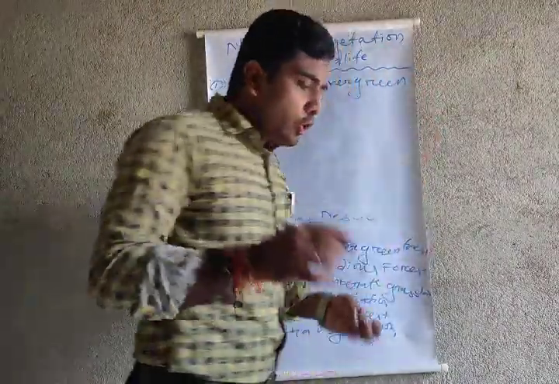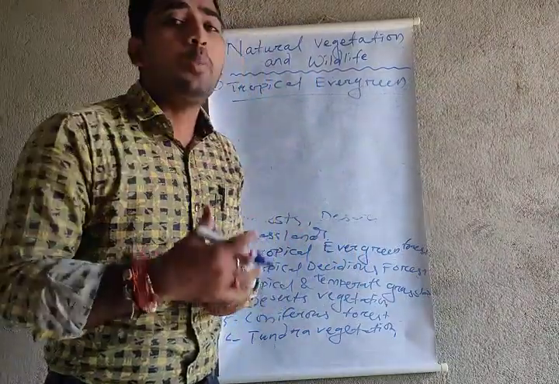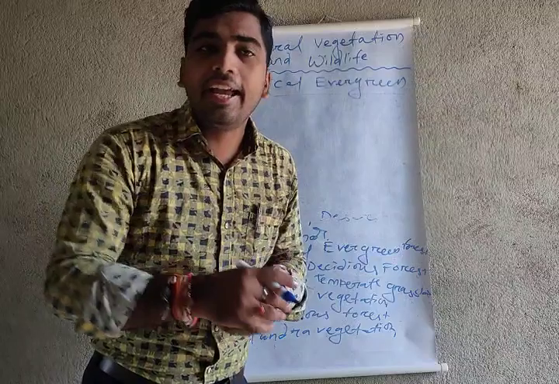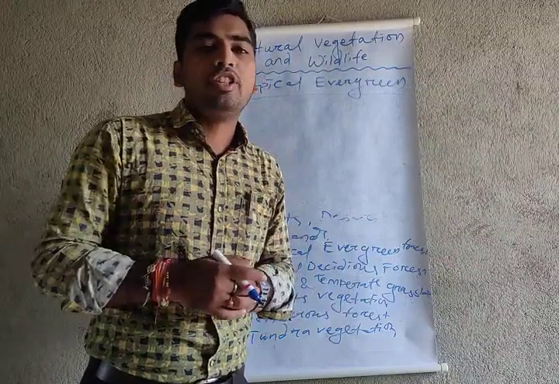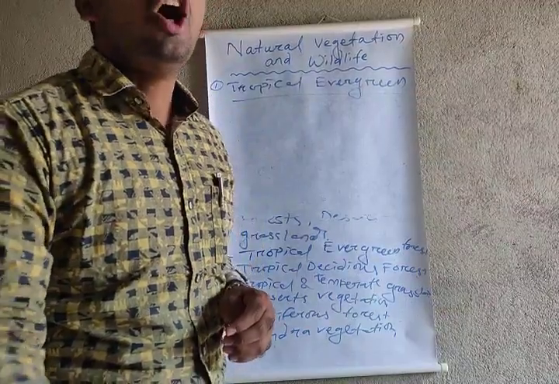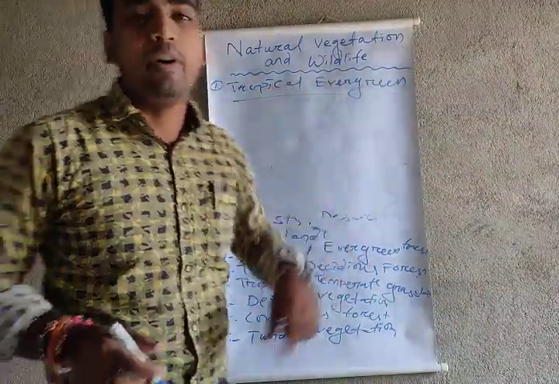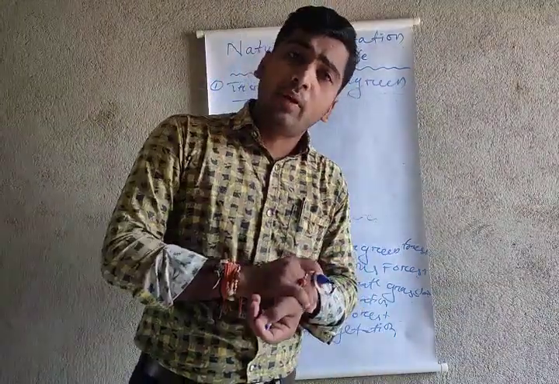Tropical evergreen. This word has a meaning. What do you mean by tropical evergreen forest? The forest that gives us green vegetation all the year, all the days, is known as the tropical evergreen forest. And where do we get the tropical evergreen forest?